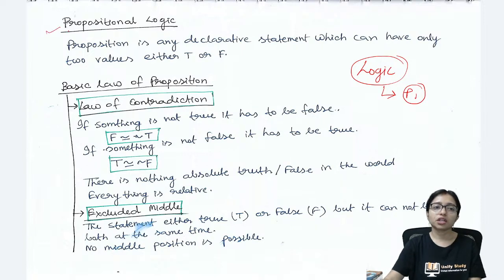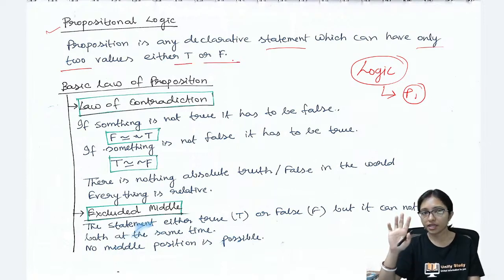So propositional logic, here the propositional logic is a declarative statement which have only two values, either true or false. It have only two values because it is not working with any in between values. Are you good? Yes or no?